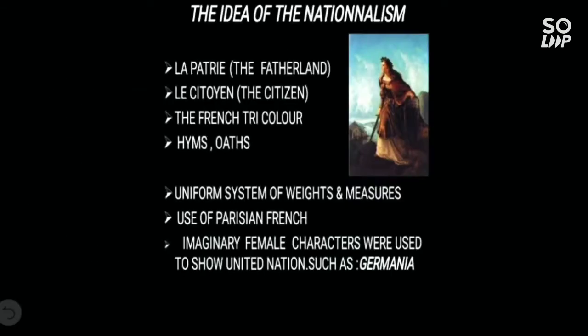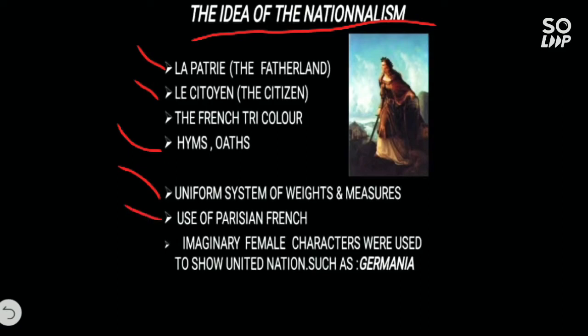Children, the idea of nationalism came due to the various measures introduced by the French Revolution. And if you see the words la patrie, le citoyen, these words are taken from French. La patrie means fatherland. Le citoyen means citizen. Hymns, oaths, a uniform system of weights and measures, and the use of French.